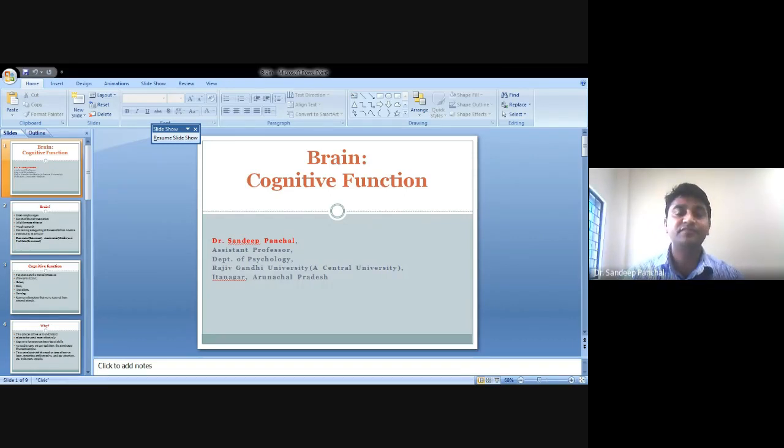Then, our mental process follows two types of process. One kind of process is the top-down process, and the second one is the bottom-up process.